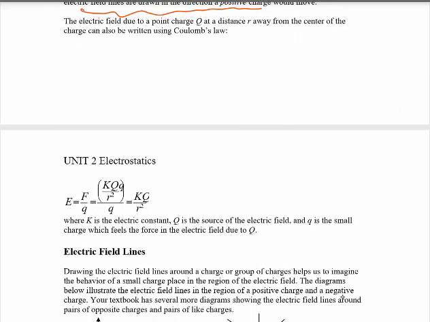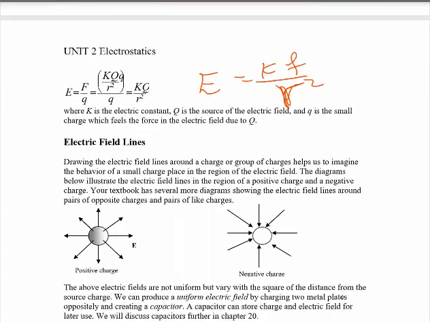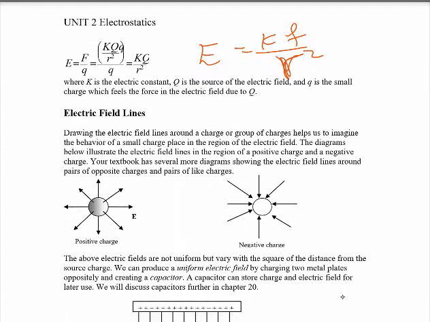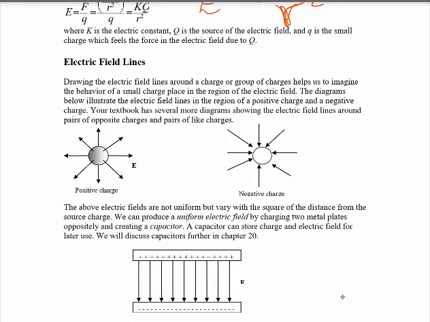As I wrote before, electric field is equal to KQ over R square, the equation for electric field strength. Electric field lines: for positive charge, out of the charge, and into the charge for negative.